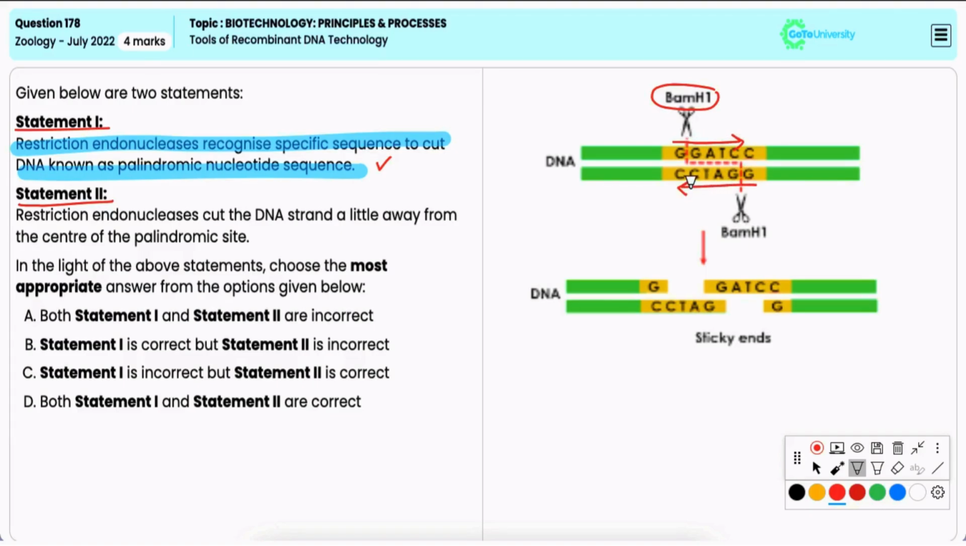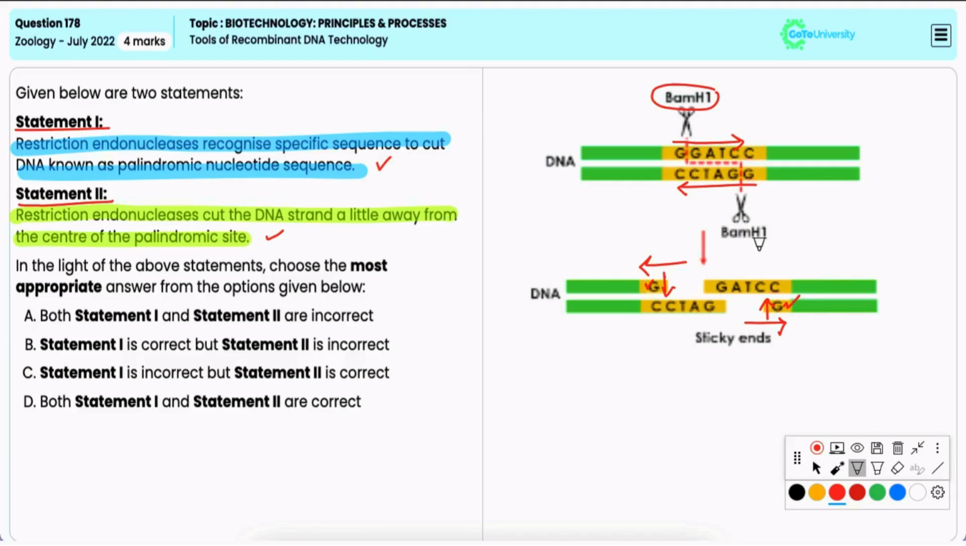to the DNA and cut each of the two strands of double helix at those specific points. Statement 2. Restriction endonucleases cut the DNA strand a little away from the center of the palindromic site. Now, it is also true. Restriction enzymes cut the DNA strand a little away from the center of the palindrome site, but between the same two bases on the opposite strands.